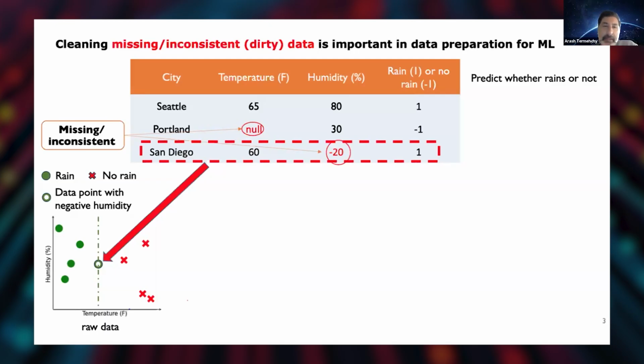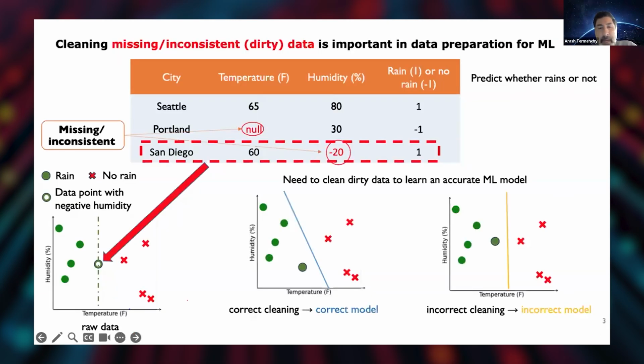And how I repair it will actually influence the model I learn. If I repair my data correctly, I may learn the correct model, right? But if I do it incorrectly, I may get an incorrect model because I have changed the data in a way that doesn't really represent the true population.